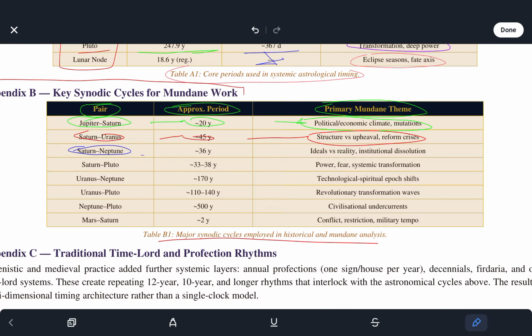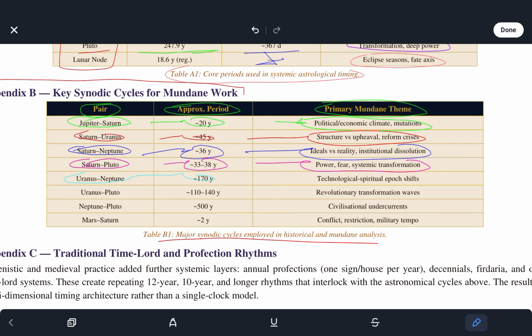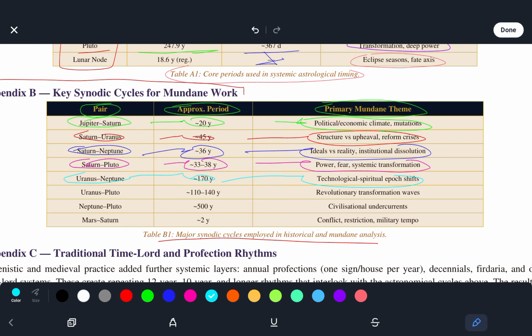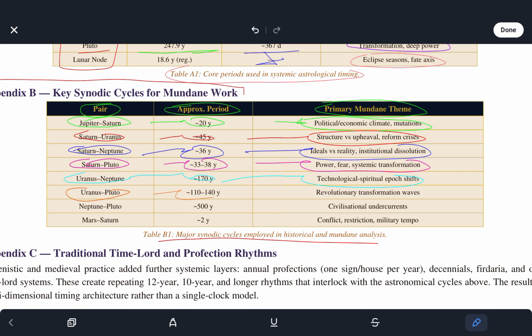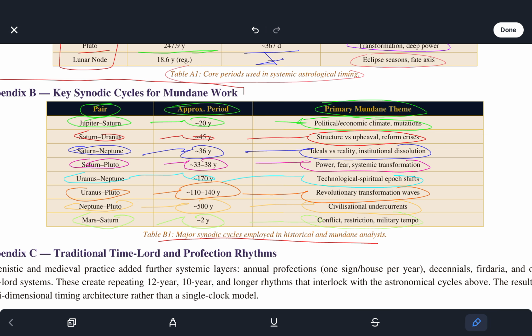Saturn-Neptune, 36 years, ideals versus reality, institutional dissolution. Saturn-Pluto, 33 to 38 years, power, fear, systemic transformation. Uranus-Neptune, 170 years, tech, spiritual epoch shifts. Uranus-Pluto, 110 to 140 years, revolutionary transformation waves. Neptune-Pluto, 500 years, civilizational undercurrents. Mars-Saturn, 2 years, conflict, restriction, military tempo.